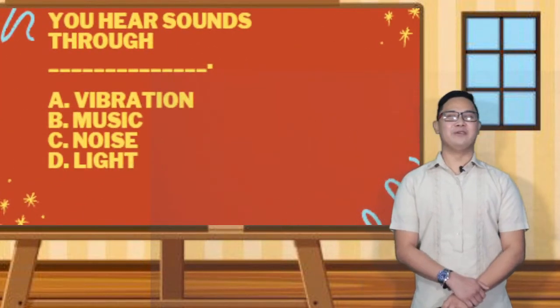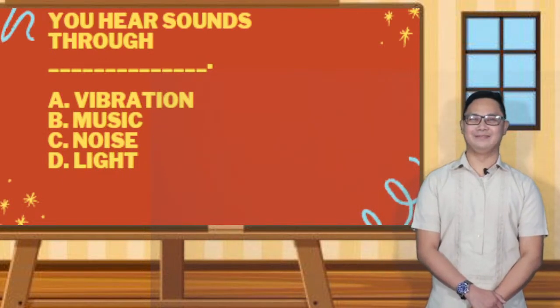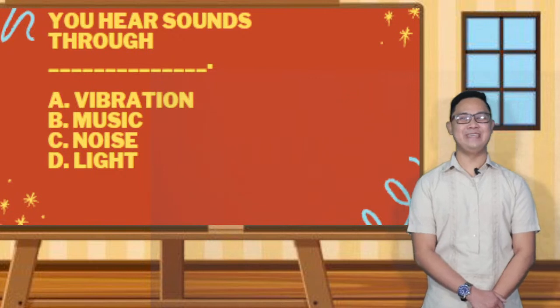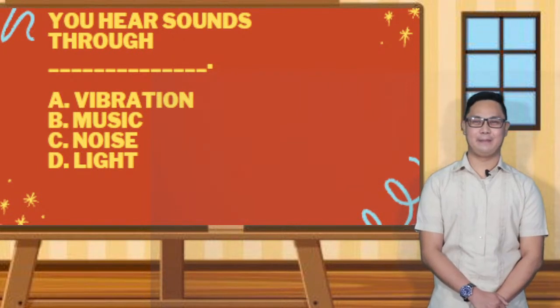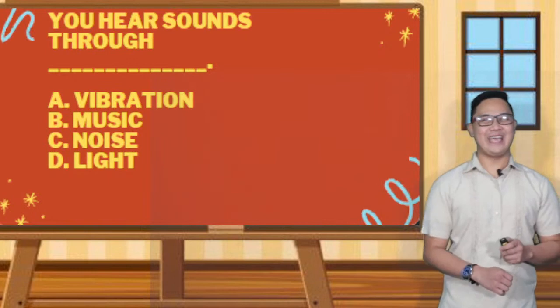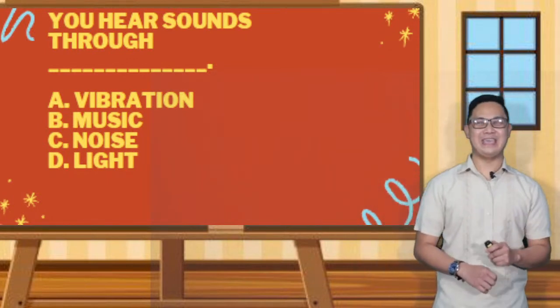You hear sounds through blank. A, vibrations. B, music. C, noise. D, light. Okay, the correct answer is letter A, vibration.